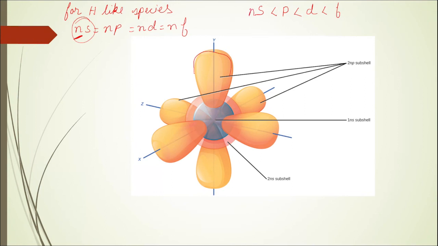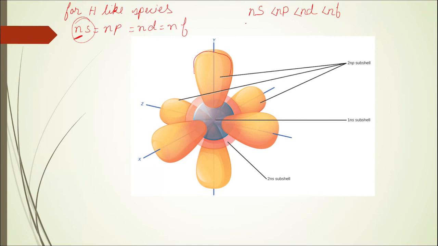But for a multi-electron system, we know that ns is at a lower energy than np. Why? Because the P electrons are shielded by S electrons. And we know that np is at a lower energy than nd. Why? Because the D electrons are shielded by both S and P electrons. And finally, nd is at a lower energy than nf.